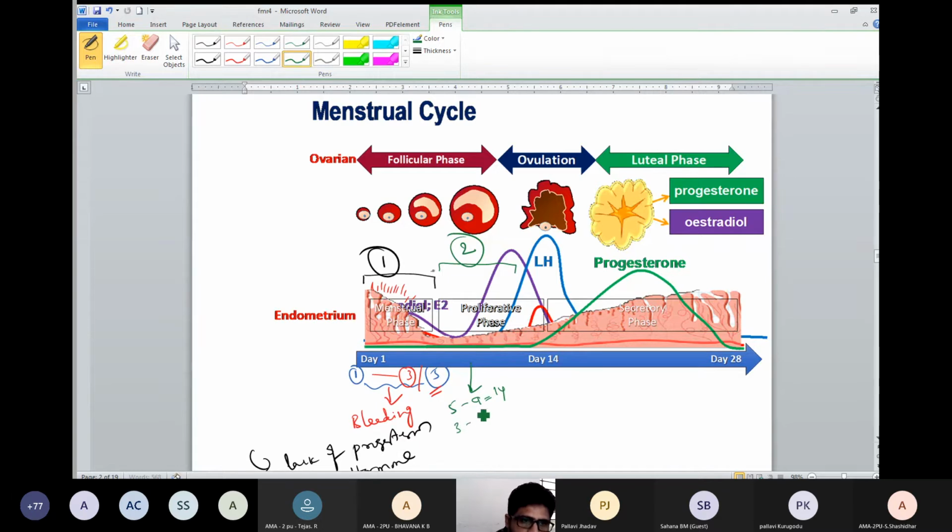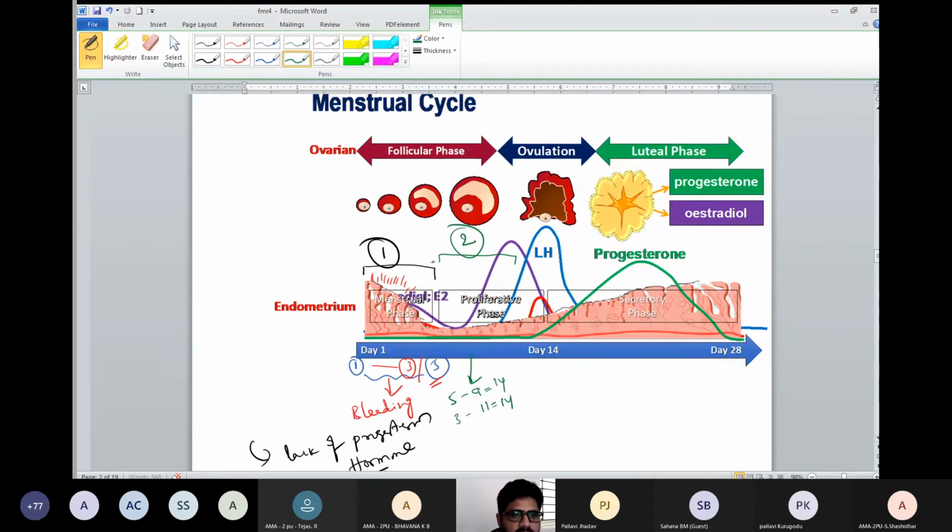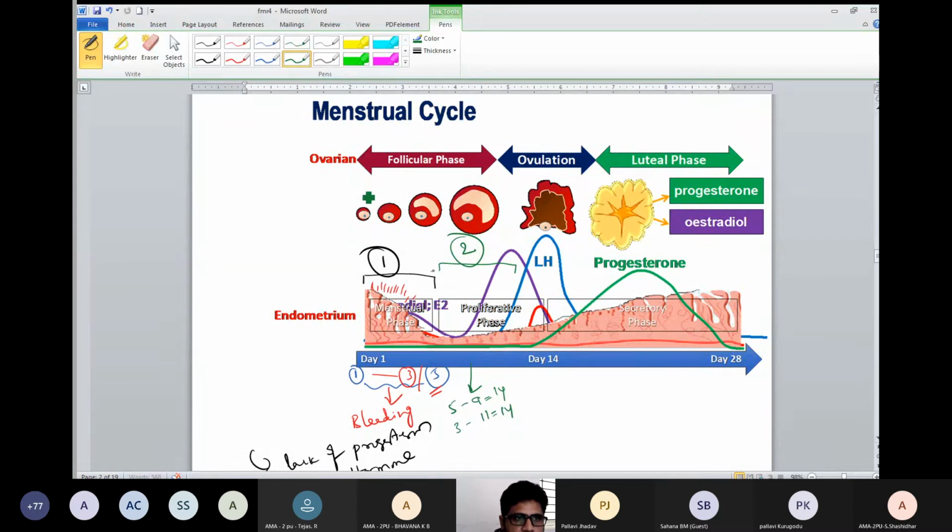During this time, the primary follicle becomes secondary, secondary becomes tertiary, and tertiary becomes the Graafian follicle. That's it. So the follicular phase happens in the ovary.